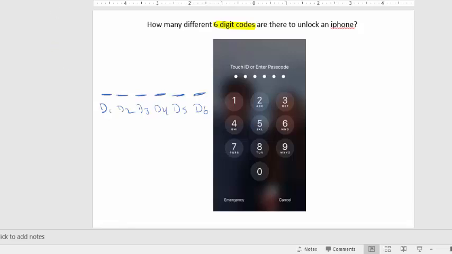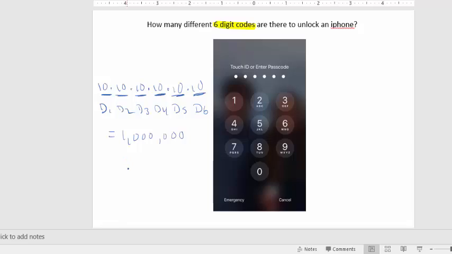And then what I do is I determine how many choices I have for each digit. So they don't tell you anything about repeating or not being able to repeat. So if they don't mention anything, we assume that we can repeat the digits. So each of those 6 digits, you're going to have 10 choices for, right? 0 through 9 is actually 10 choices. And then the counting principle tells us that we just multiply these things. So we end up getting 10 to the 6th power, which is actually just going to be a million.